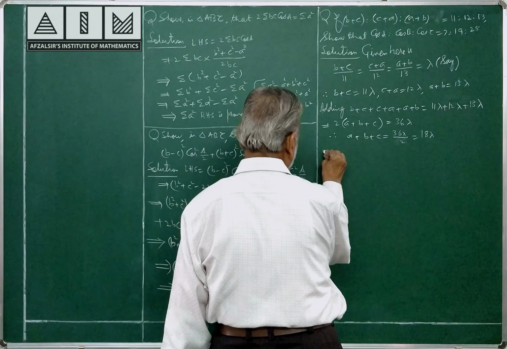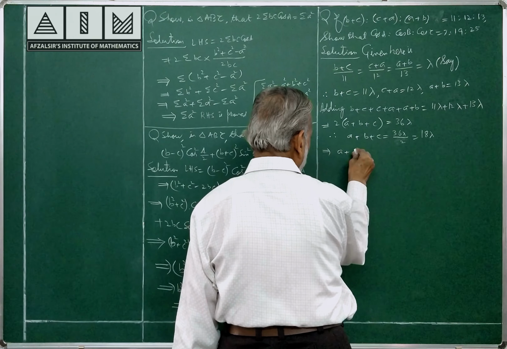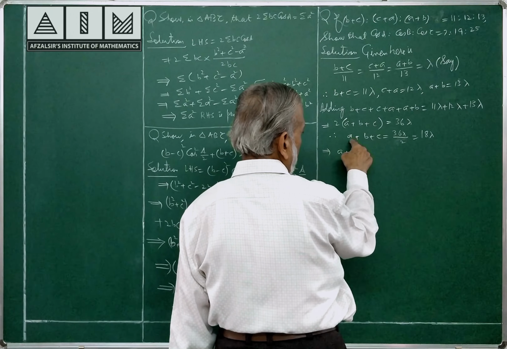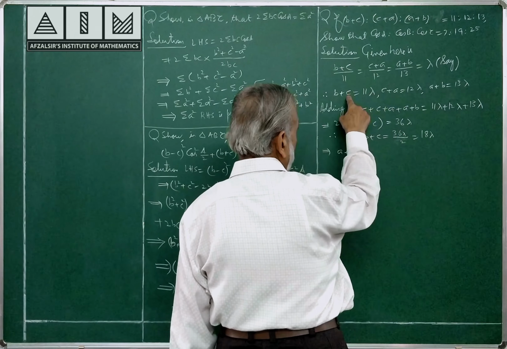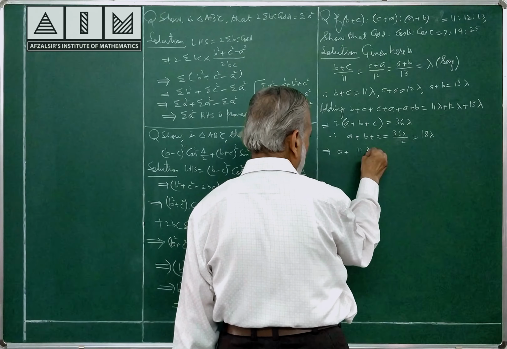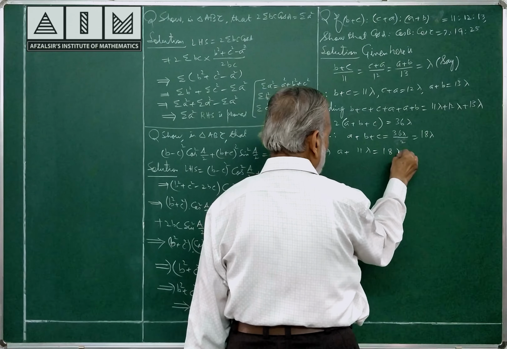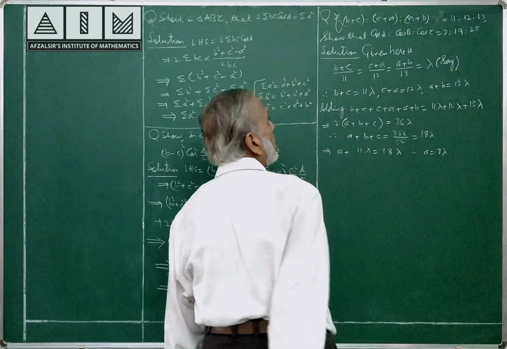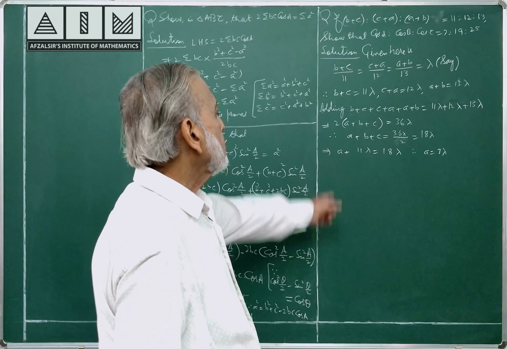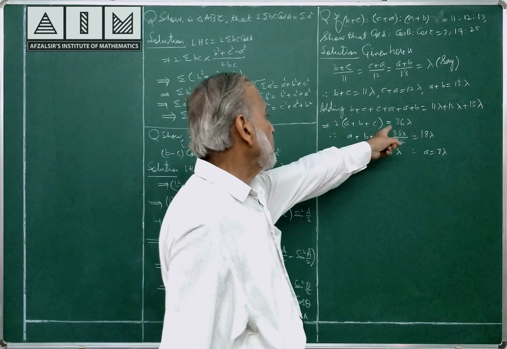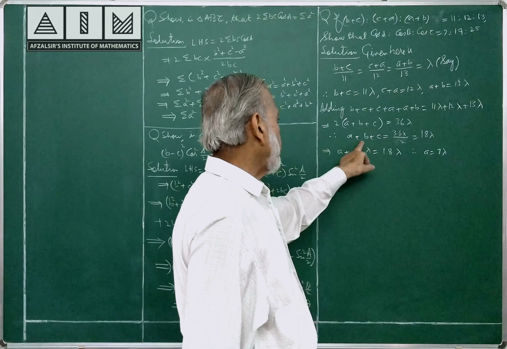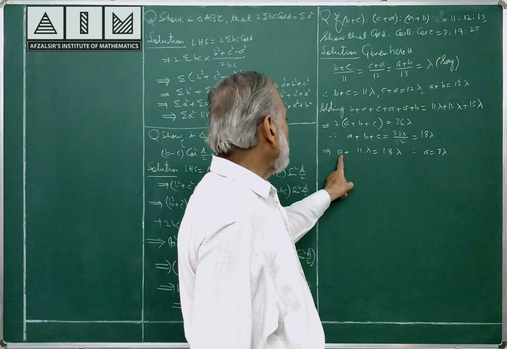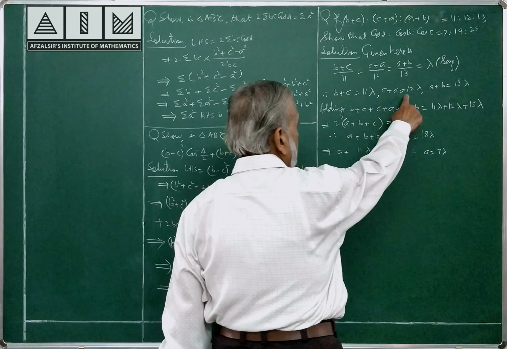Now, please see here once again, B plus C is 11 lambda. I am substituting here: A plus B plus C is 18 lambda, B plus C is 11 lambda. This will give you A is equal to 7 lambda. Please understand. Proceed. C plus A is equal to 12 lambda.